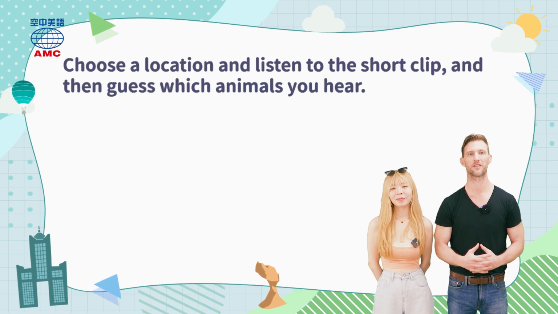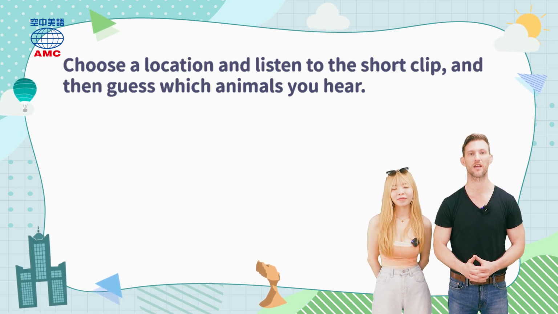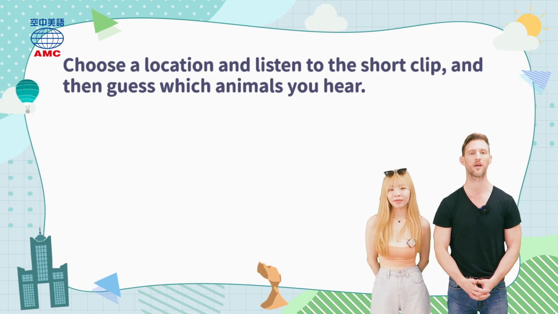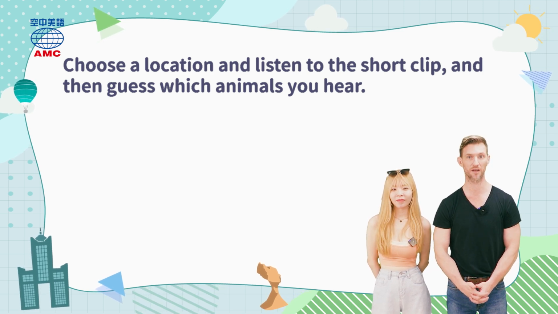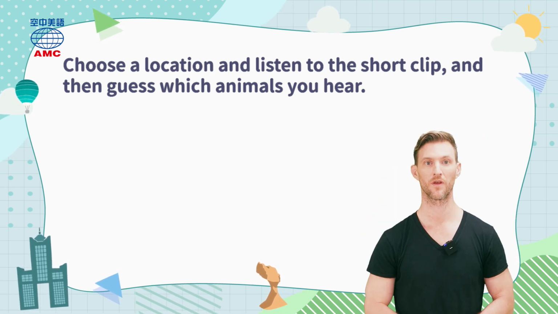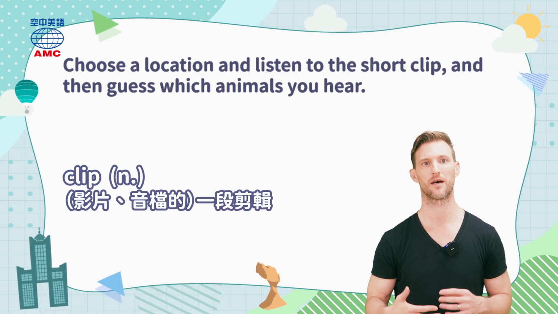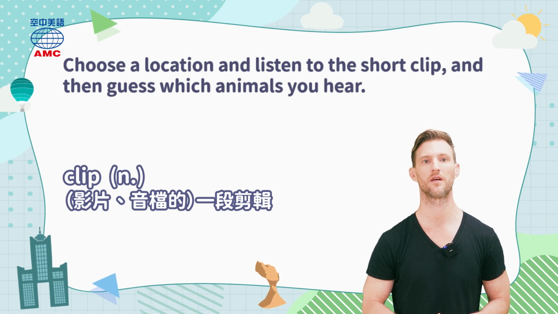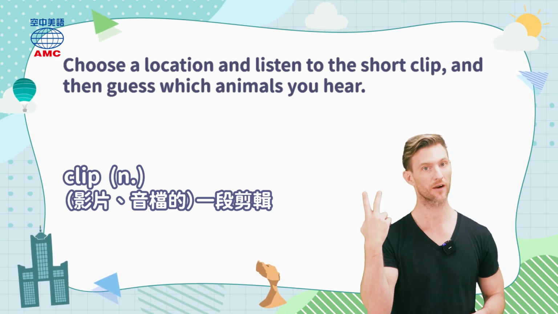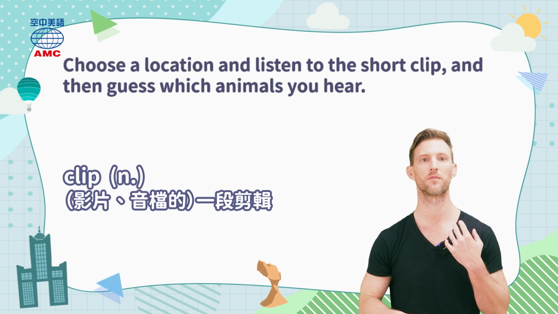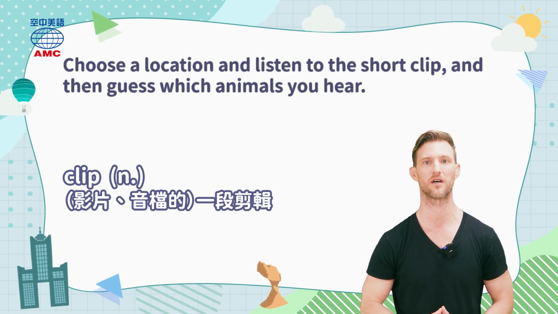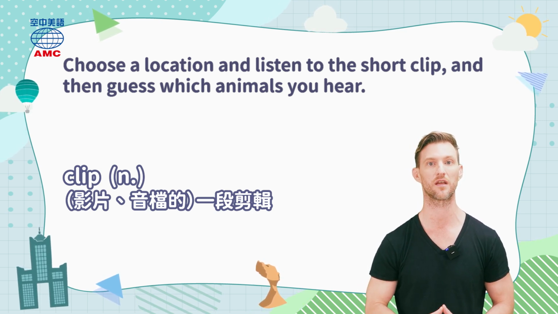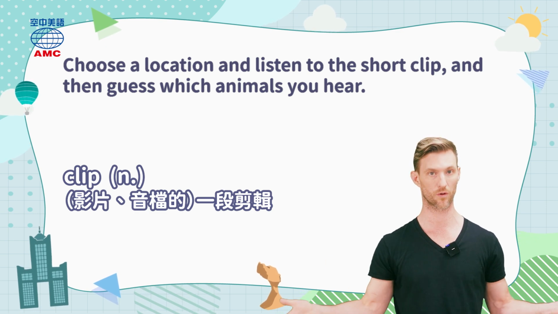And now it says, choose a location and listen to the short clip and then guess which animals you hear. So everyone, in that last sentence, we saw the word clip, and clip is not to clip your hair, that's to cut. But clip is a short piece of sound or video taken from a longer recording.